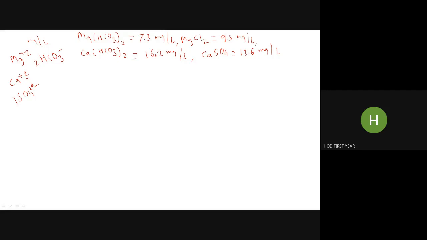Calculate the temporary, permanent and total hardness. So this is the way numerical problems are asked on the hardness part.